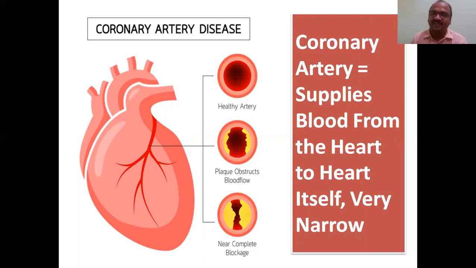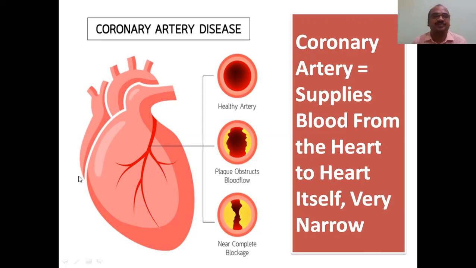It is very narrow. See here how thin it is. Very thin, that's why it is problematic. Very narrow and very easy to block. Keep that in your mind. If it is very narrow, it is very easy to block, and that's why it creates a problem.